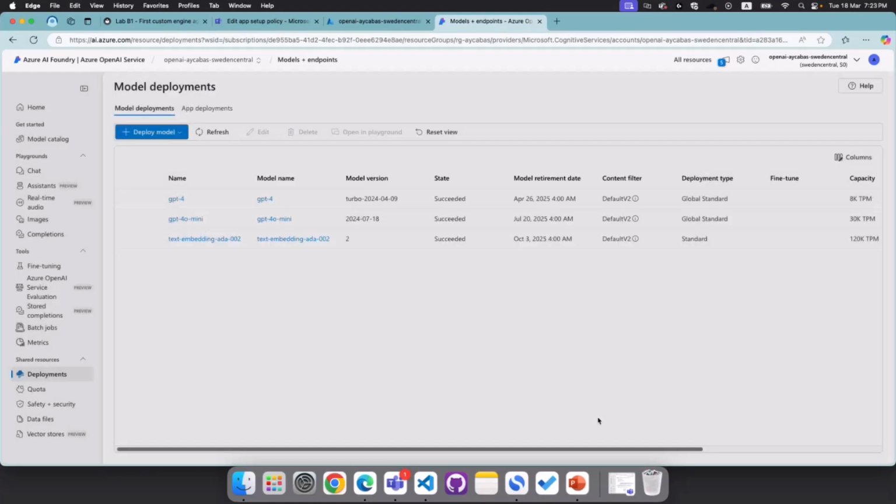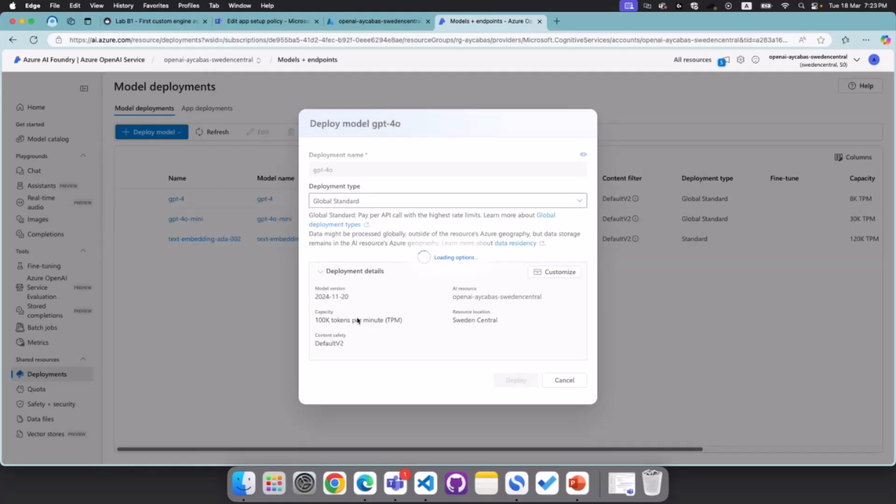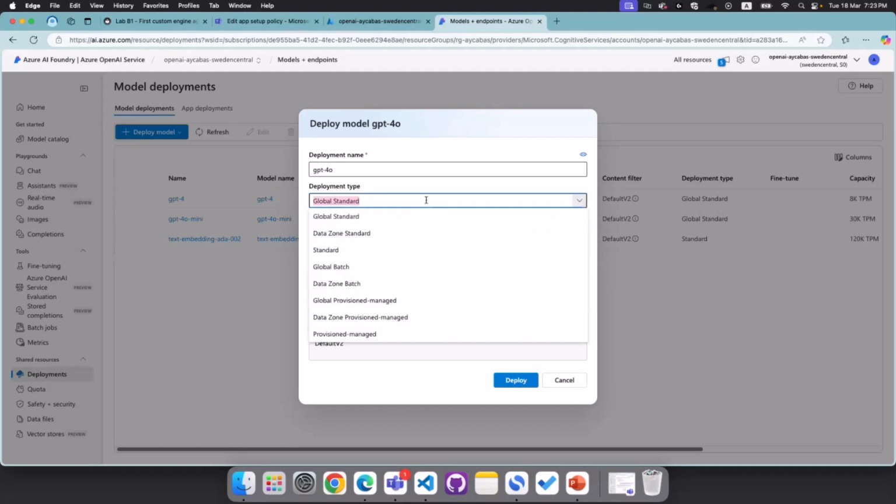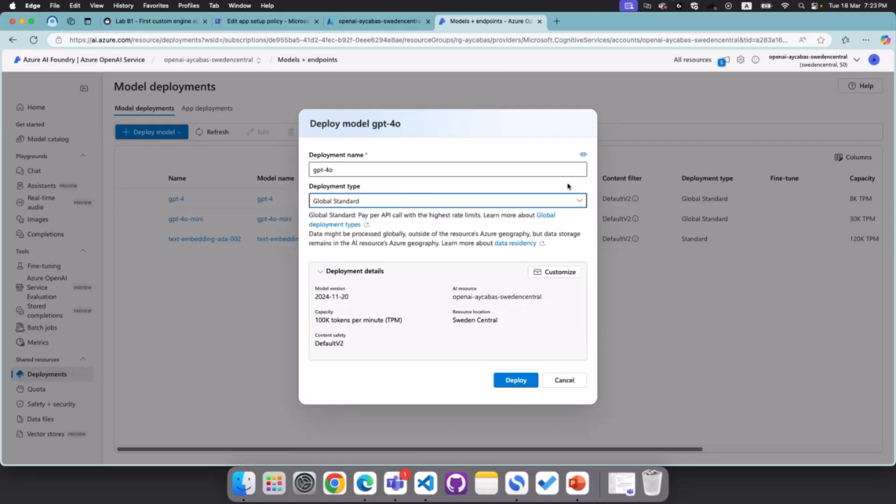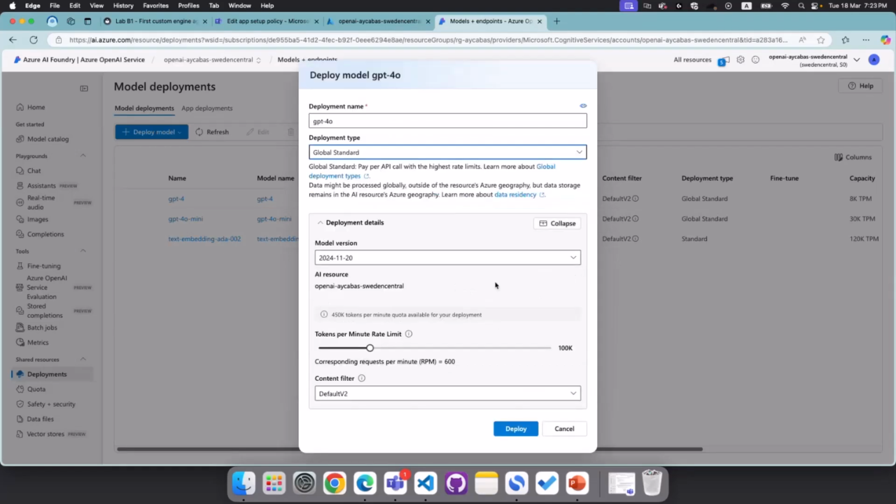And I'll select this and confirm. So now, a couple of important points here. The deployment type, we usually recommend global standard and standard if you're not in a production-ready environment. And to be able to customize this, first of all, the version of your model is pretty important.